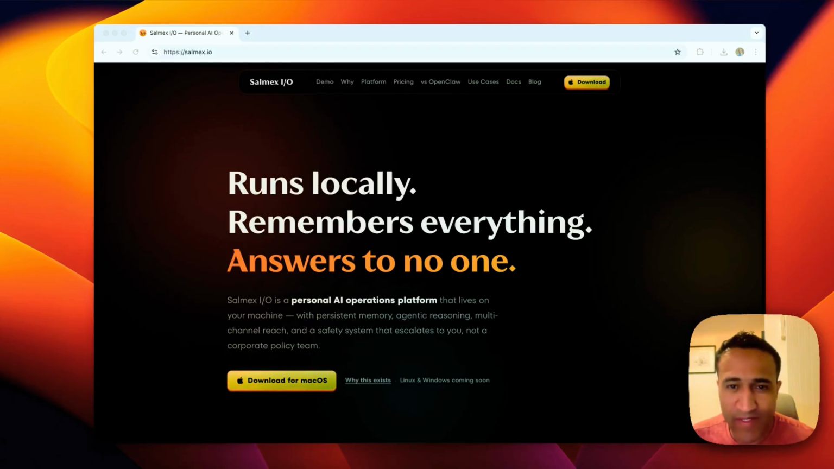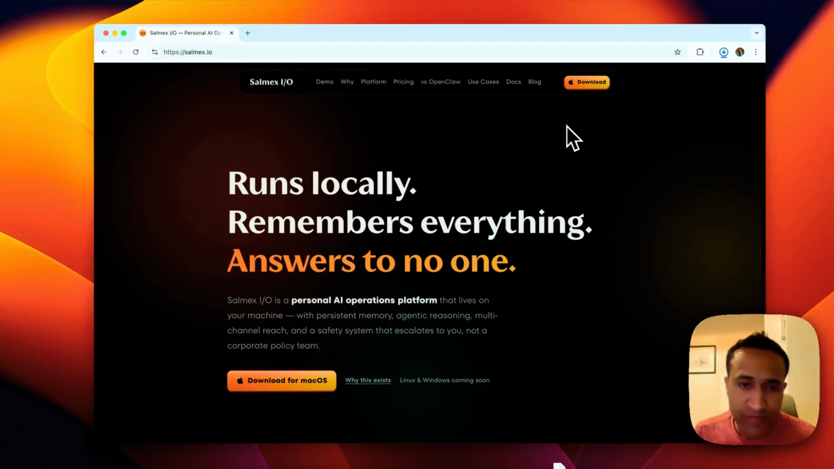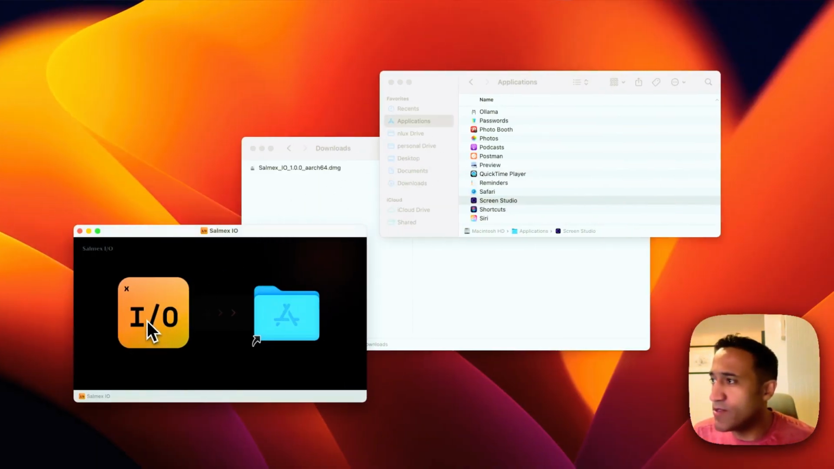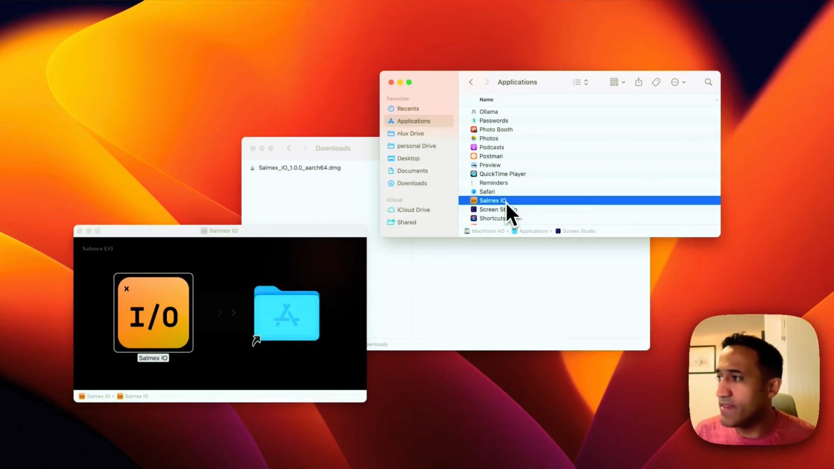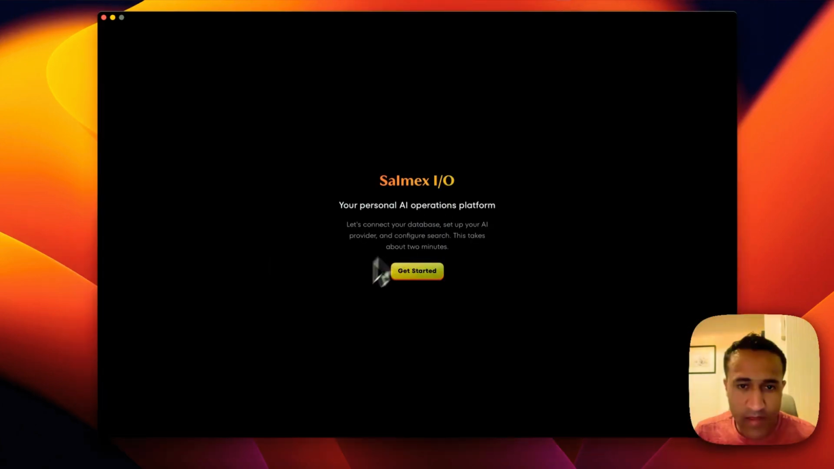Let me show you how it works. You download it from salmex.io, and then you install it in your app folder, and you run salmex.io as any other app. The first run walks you through the setup.